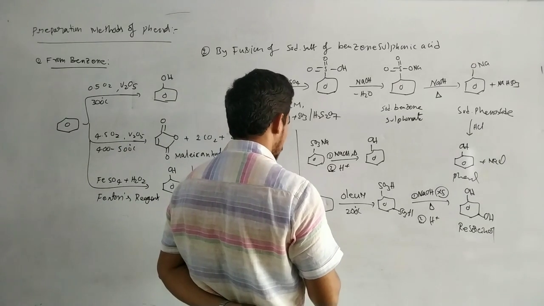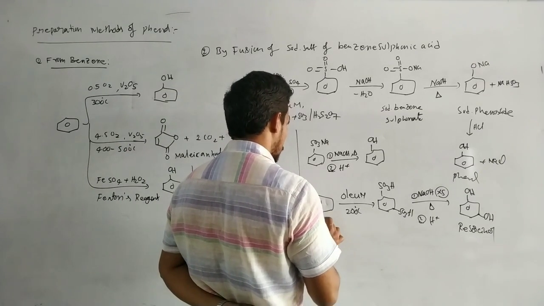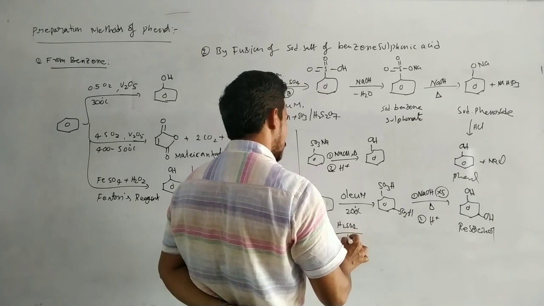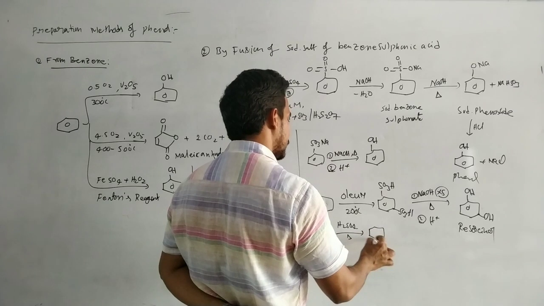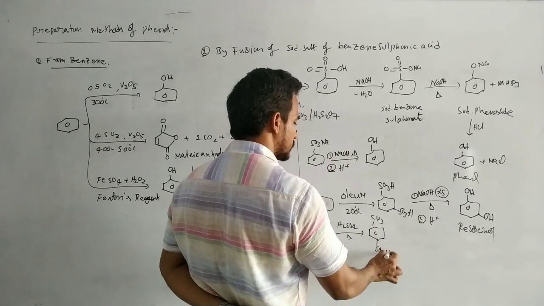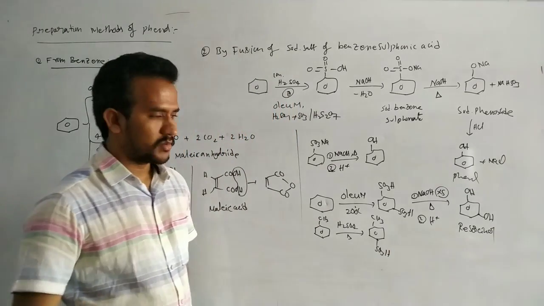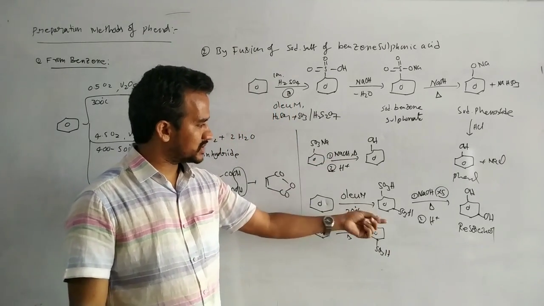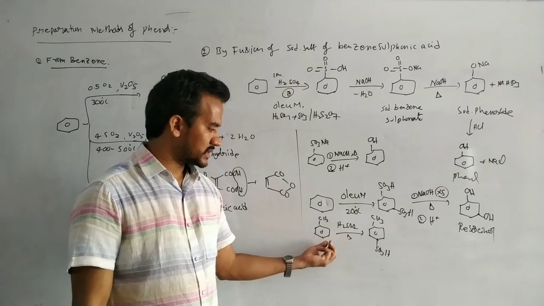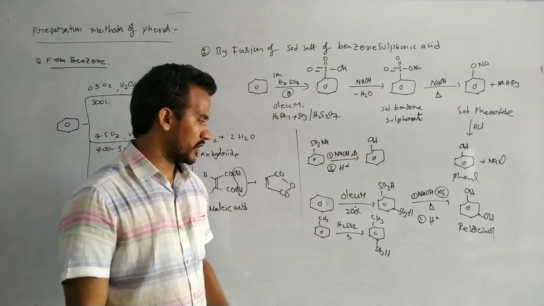For example here another reaction. This is the toluene. This toluene on treating with H2SO4, we will get the para product as the major, SO3H, para is the major. Because here in this case SO3H group is a bulkier group. So next incoming electrophile attacks at the para position rather than at the ortho position.